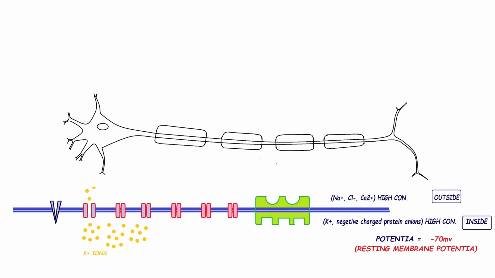Only due to potassium ion increase at a certain voltage, these channels can activate and the channel will open. Then potassium ions can exit from inside to outside, and after that at a certain voltage this voltage gated potassium ion channel will deactivate and close.